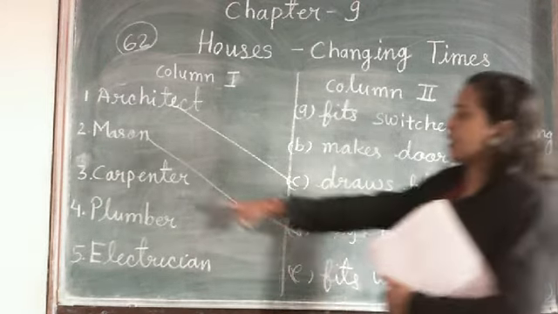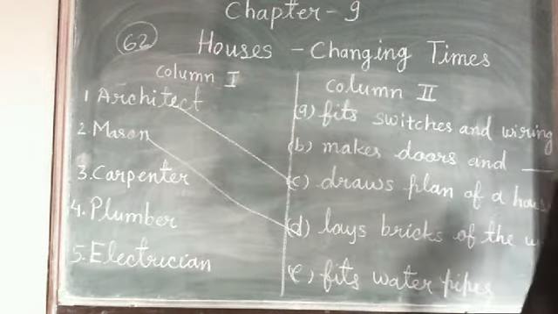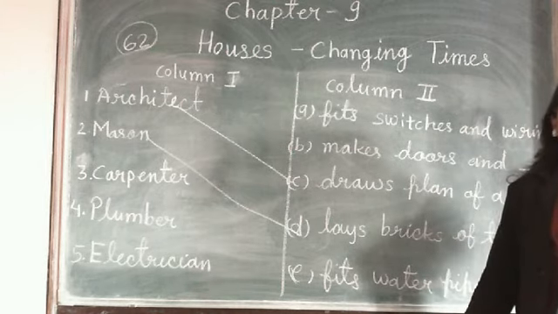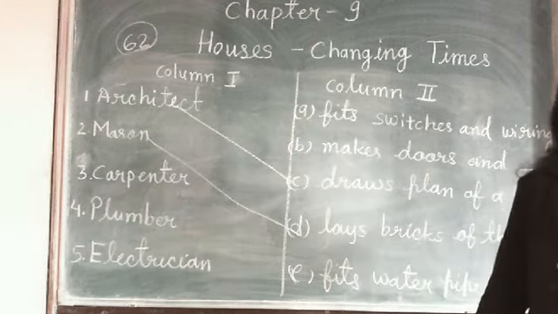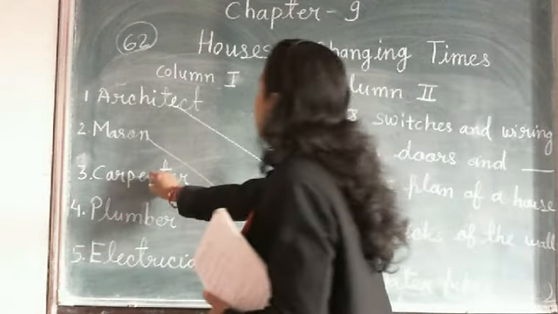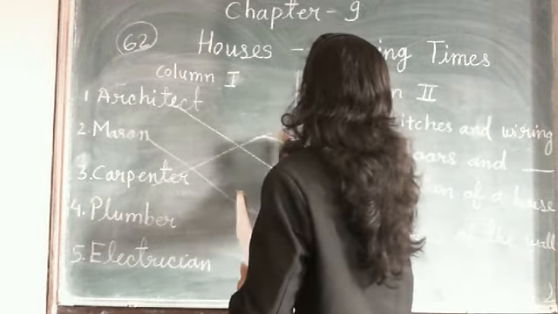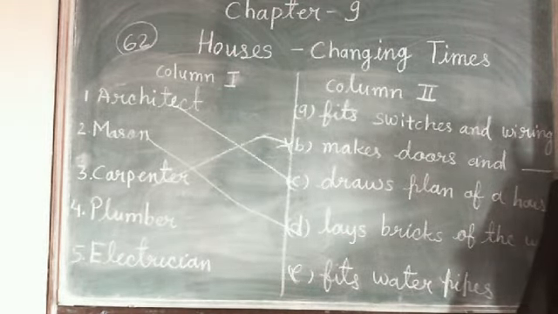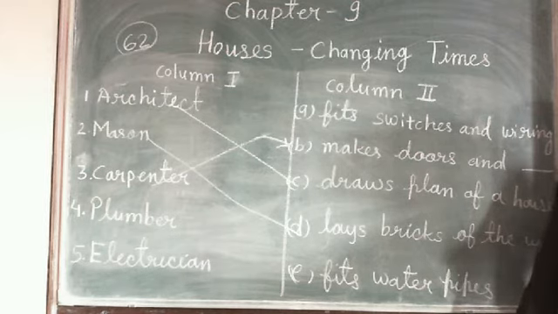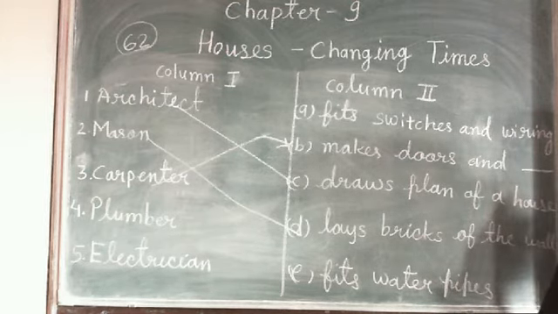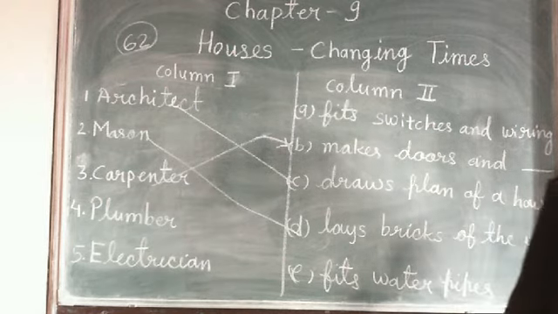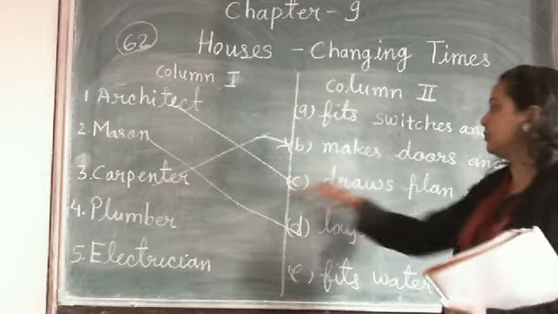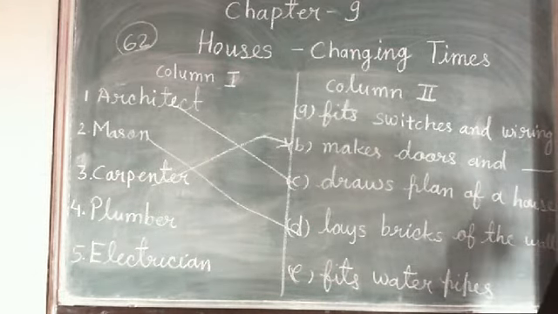After that, number 3, carpenter. Carpenter means sutar. What is the work of the carpenter? Carpenter makes doors and windows for your house. So, match 3 number with B. Clear? Makes doors and windows for your house. Who makes doors and windows for your house? Carpenter.